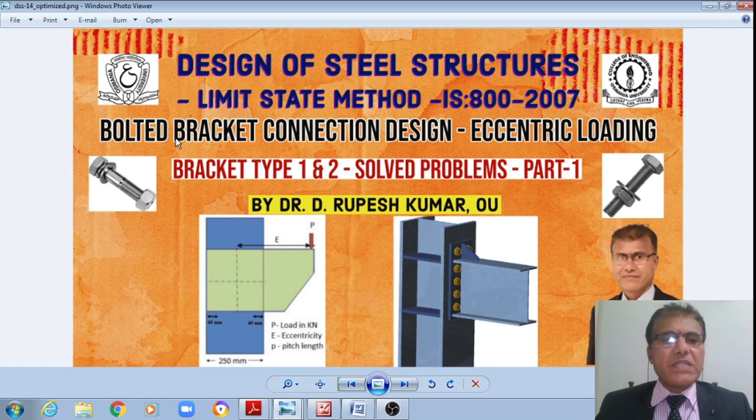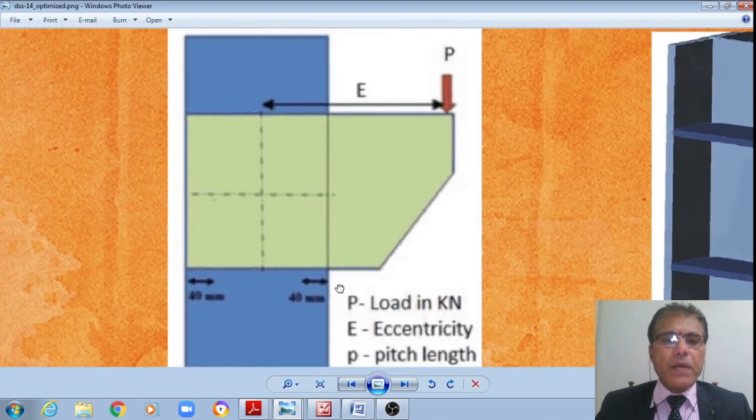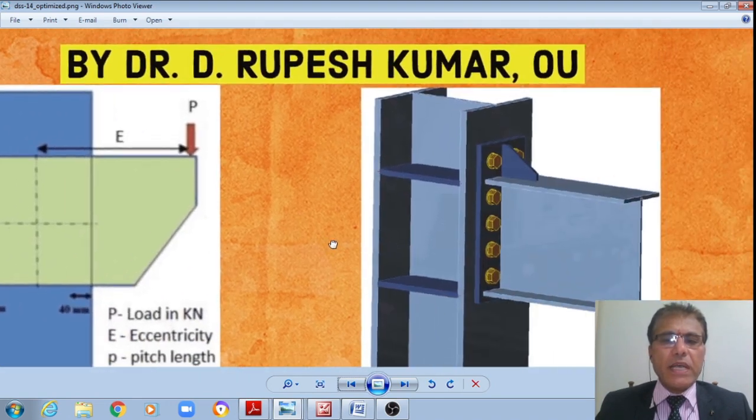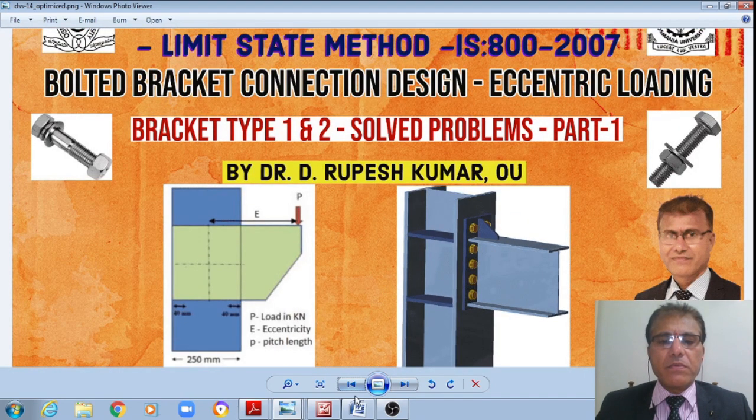In today's class we shall see the designs of the bolted bracket connections subjected to eccentric loading, bracket type 1 and type 2 bracket connections, wherein we will see a few solved problems using ordinary black bolts. This is a bracket type 1 connection, as well as this is the bracket type 2 connection. Both of these problems we will see.